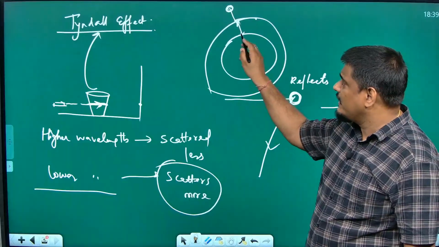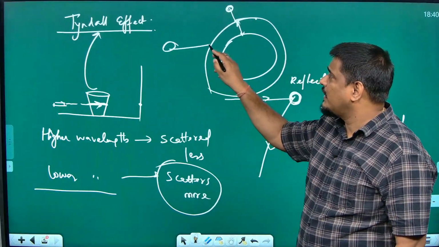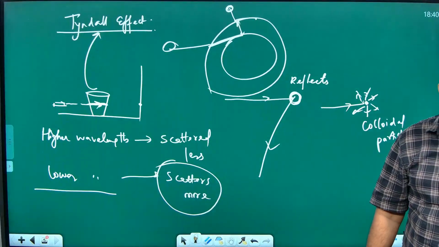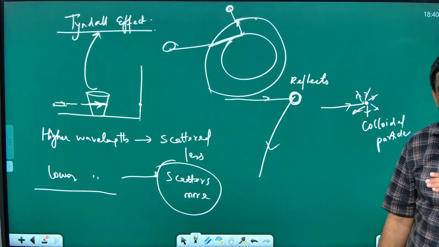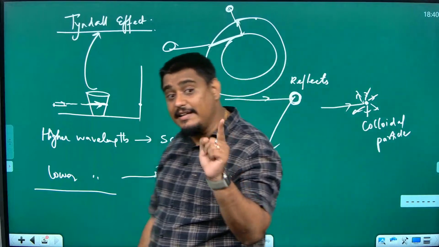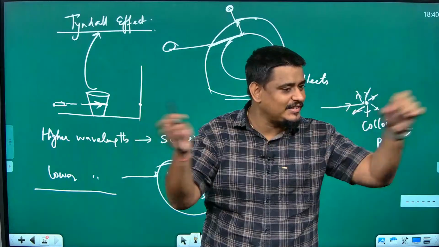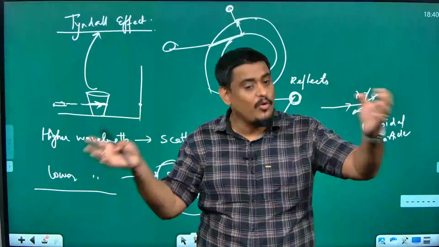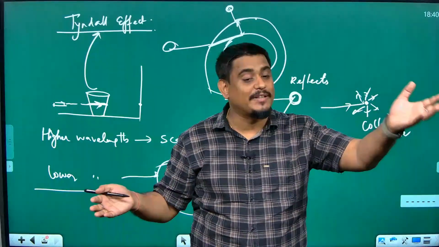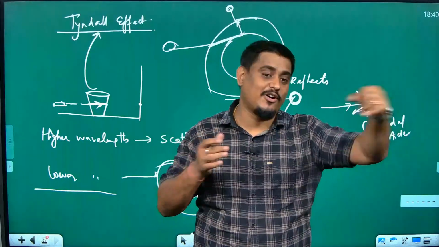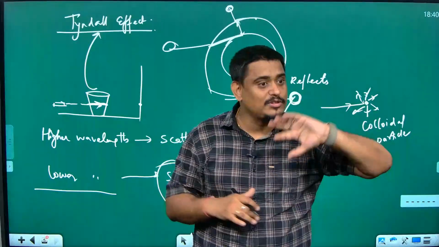But suppose you are standing here and the sun is somewhere here, now the sun has to travel a longer distance to come to you. During sunrise and sunset, sunlight travels a longer distance. So what scatters first? Violet, indigo, blue, green, yellow, orange, red. So by the time it is reaching your eyes, orange scattering starts to take place, orange red scattering. That's why it looks reddish in color.